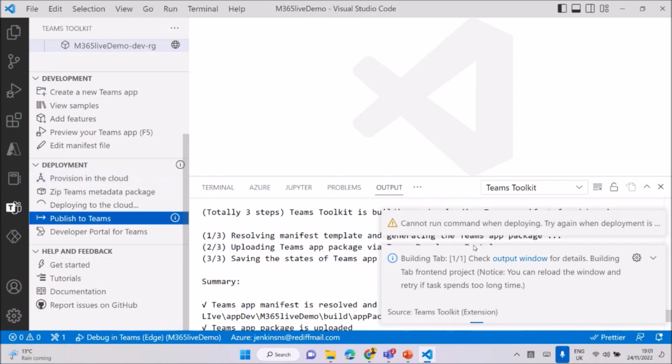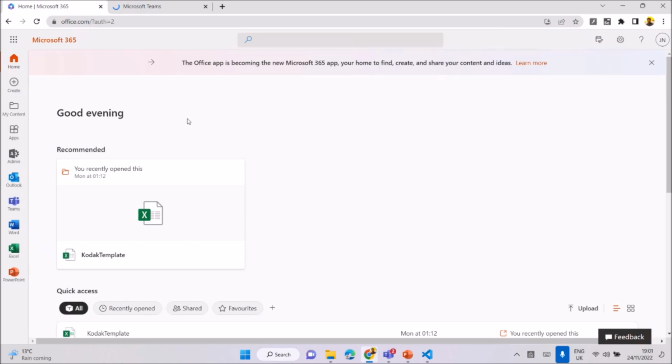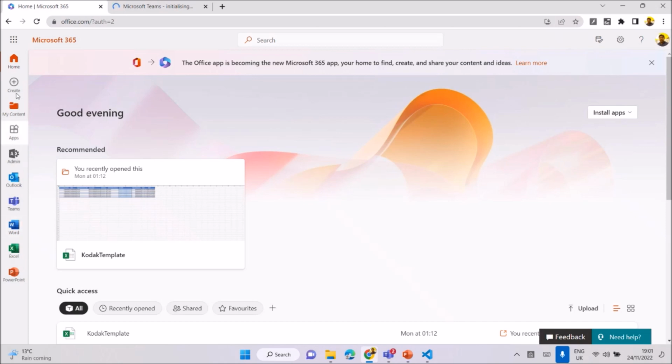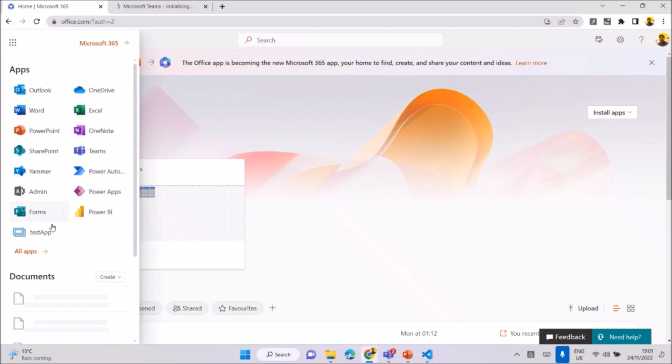It's publishing. Teams cannot deploy while deploying, it's already deploying, right? You need to wait. In the meantime, I can show other stuff. Let's say I'll show the existing ones, all apps in that Outlook.